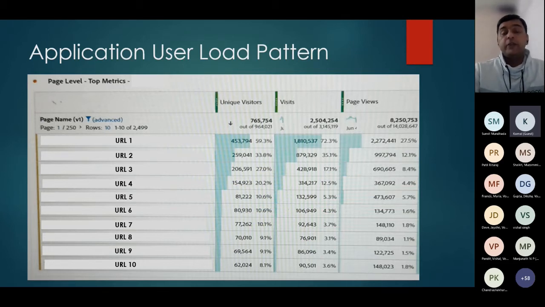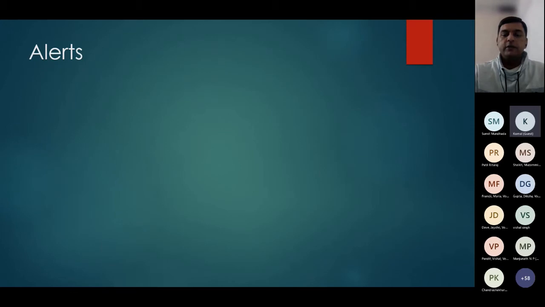Now the next aspect which is very important with respect to the live application, and with respect to the stability of the application as well, is the alerts. If you have set up proper alerts in a live environment, we can predict the downtimes which are going to happen, and we can prevent those downtimes in the production environment.